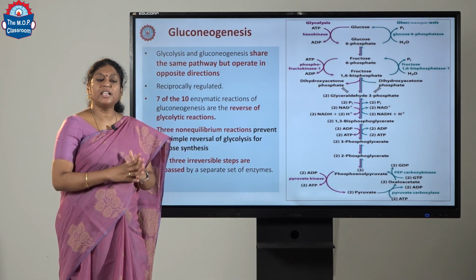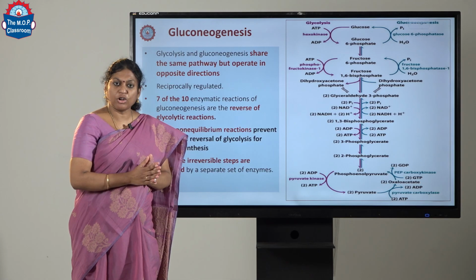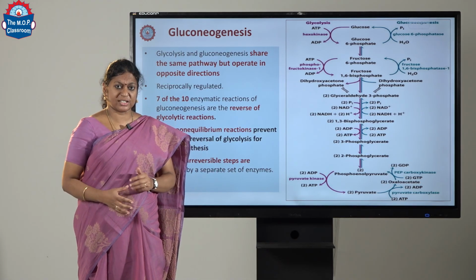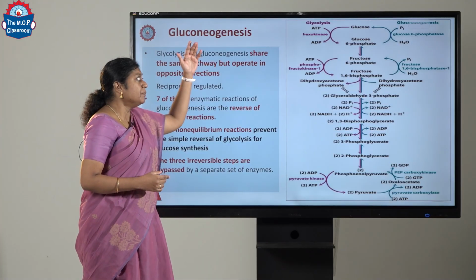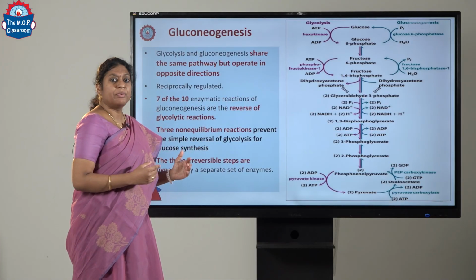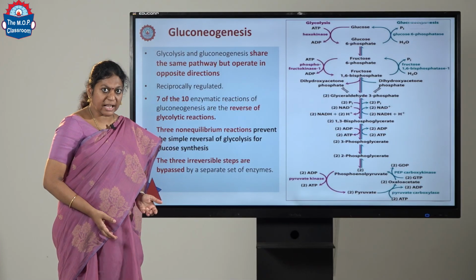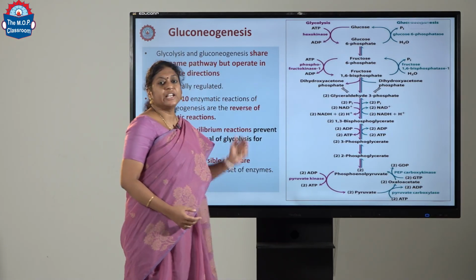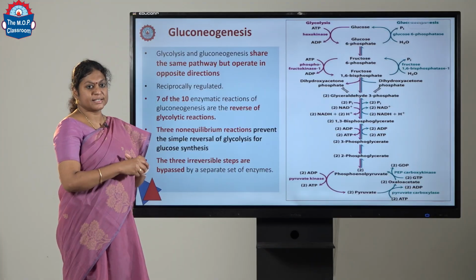These are the 3 irreversible steps in glycolysis which need to be bypassed in gluconeogenesis. All of you should know that breaking down glucose to pyruvate is the process of glycolysis. Now, what is gluconeogenesis? Conversion of pyruvate to glucose is the gluconeogenesis process.